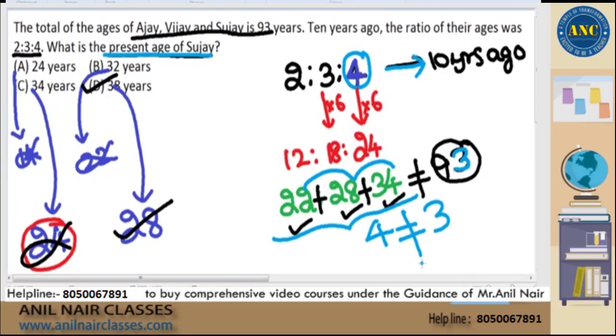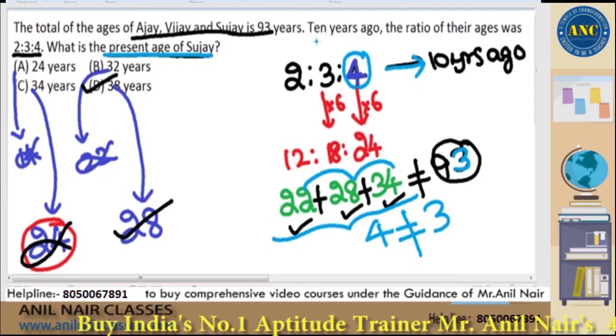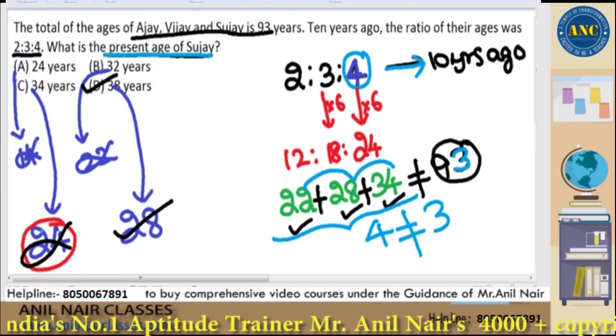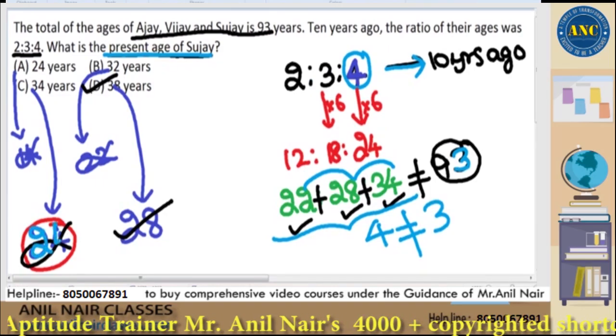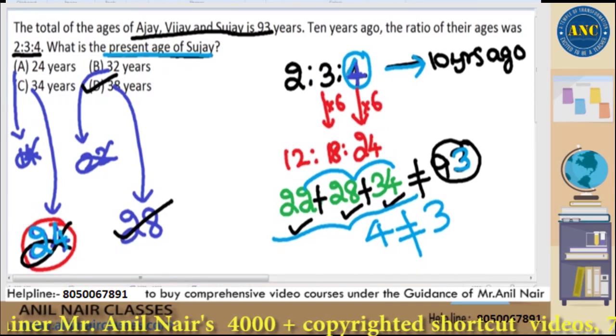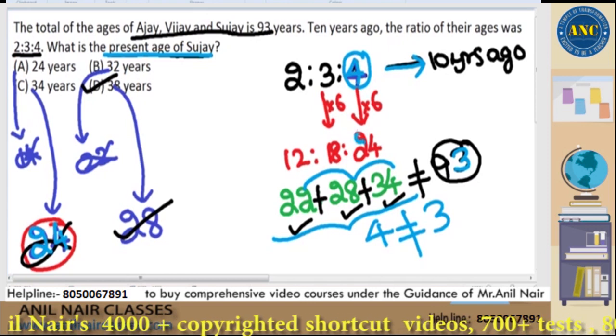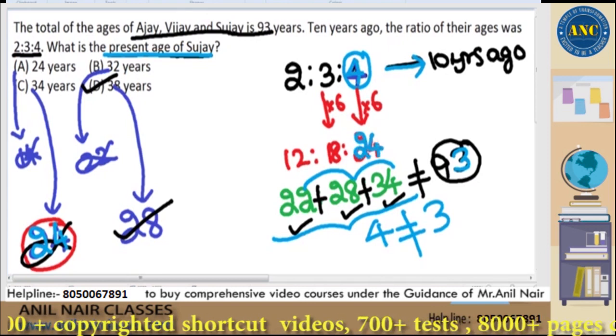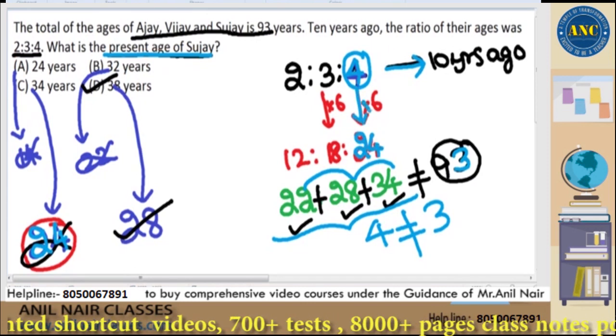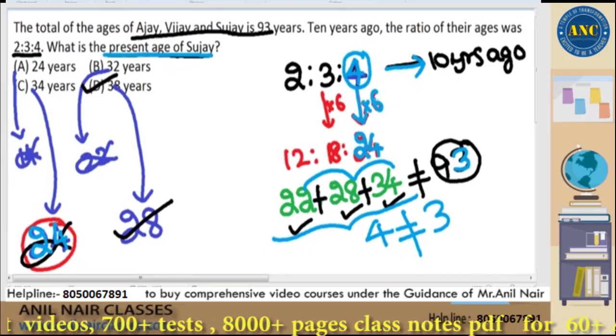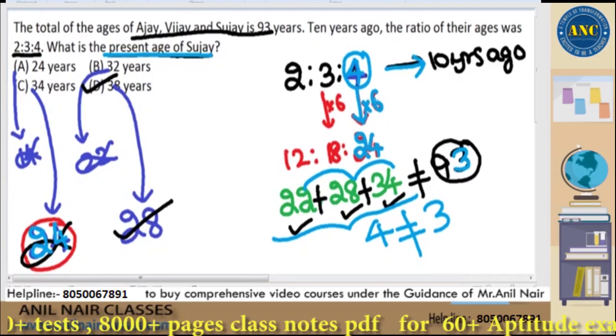Varun, y is multiplied by 6. Varun, I am assuming that 10 years before, Sujay is 24 years. So 10 years before, according to the ratio, he is 4. According to the question, it is 24. 4 into 6 is 24, because 4 into 6 is only 24. Varun, that is the reason we multiply by 6.